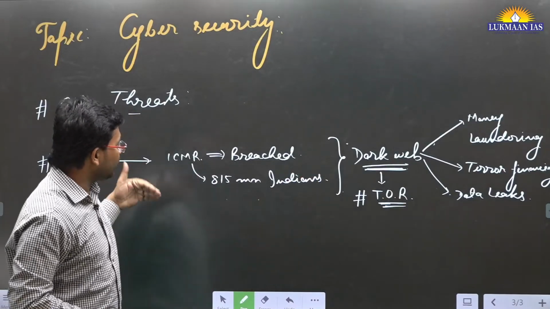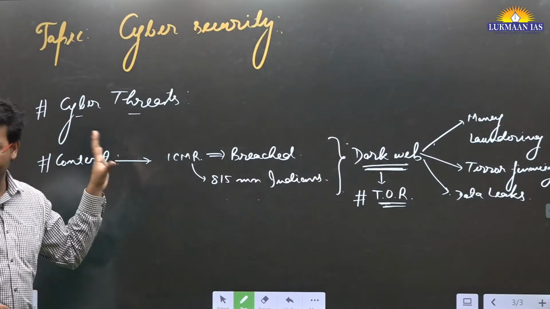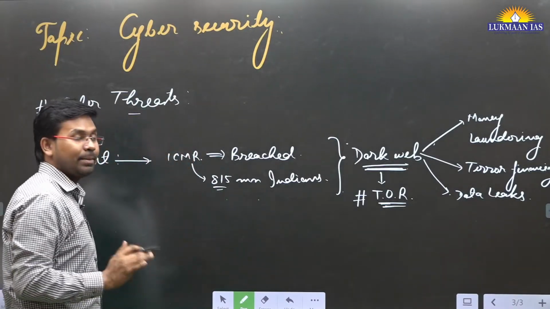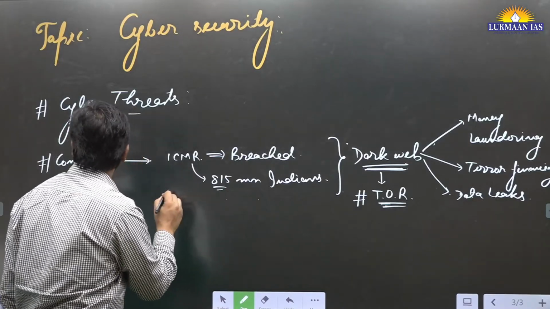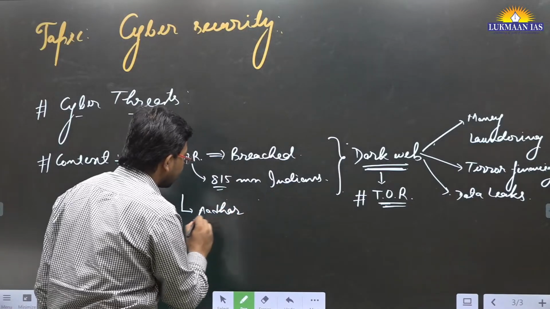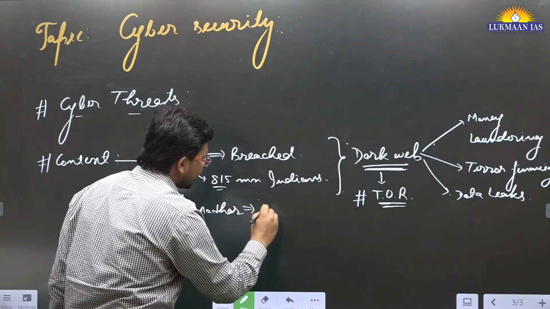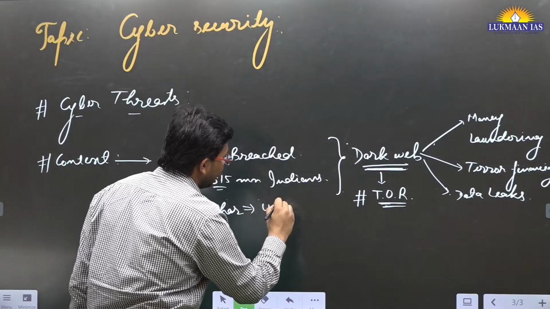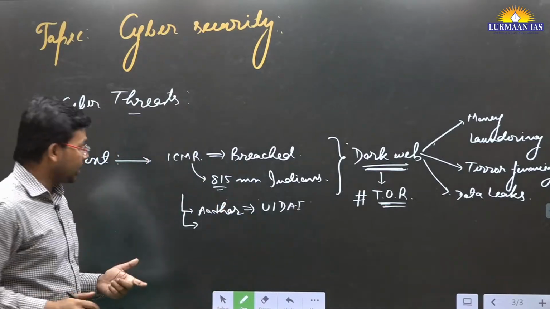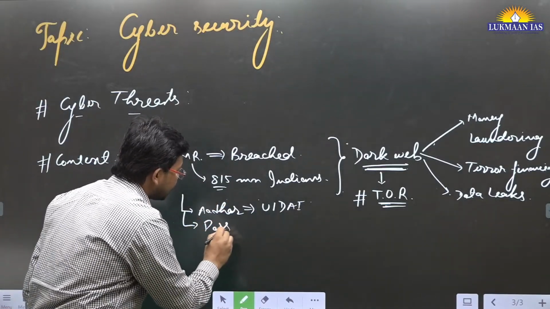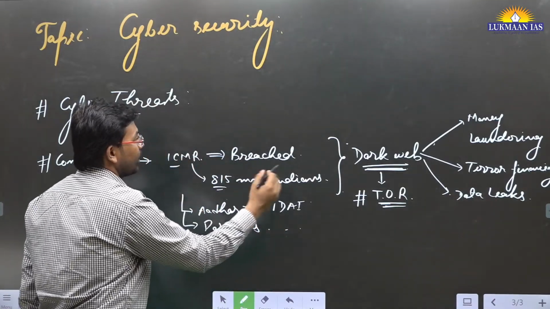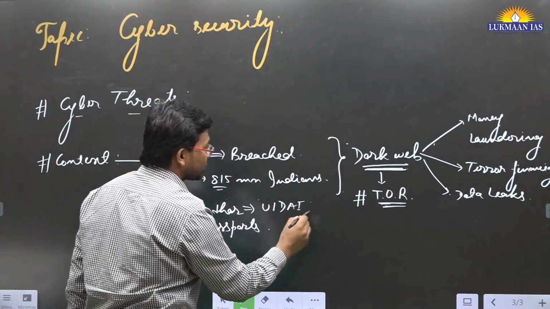In the dark web, it was recently notified by an agency that data of 815 million Indians have been breached. This data includes the Aadhaar numbers, given by the Unique Identification Authority of India, UIDAI, then passports of citizens, etc. These were sold in the dark web.